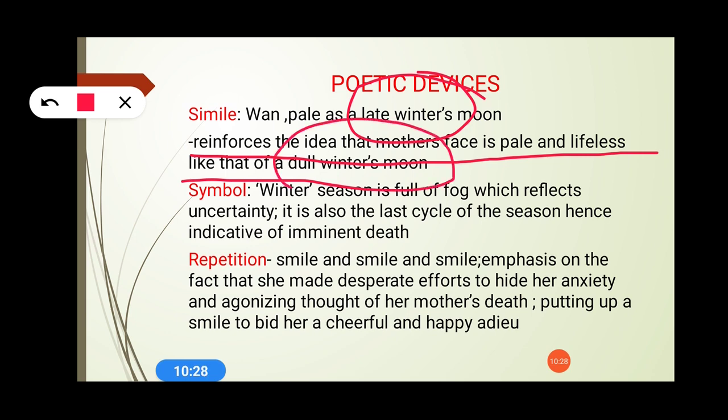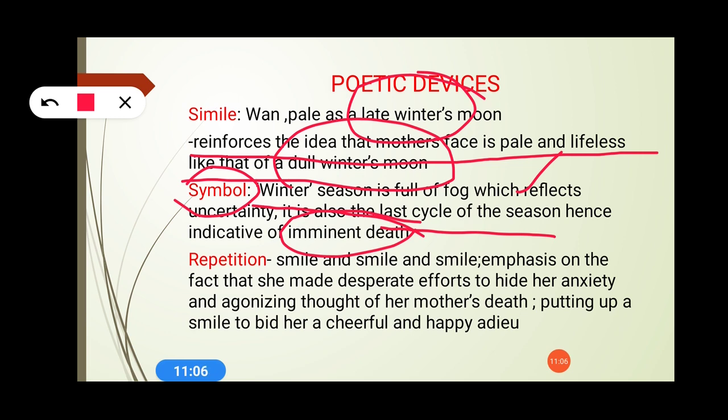And why is it a dull winter's moon? Because there is lots and lots of fog in the winters, so a lot of uncertainty is there, and there is no clarity in life about how long it is going to last. So that's why she has been compared to winter's moon. One more thing: winter is a symbol of what? Winter here is used as a season. The season is full of fog, which reflects uncertainty. It is also the last season of the cycle, because it comes at the end of the calendar year, hence indicative of imminent death. So it means she has reached the final stage of her life and she is about to die.